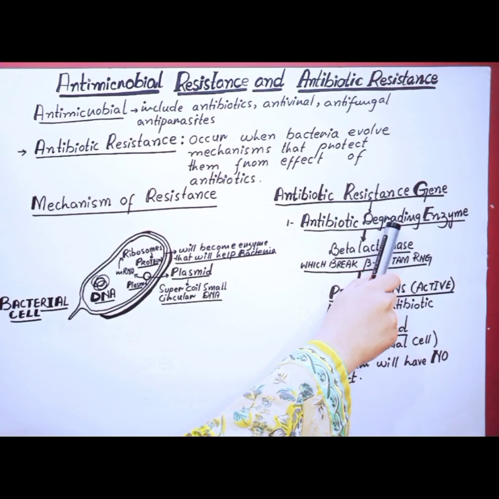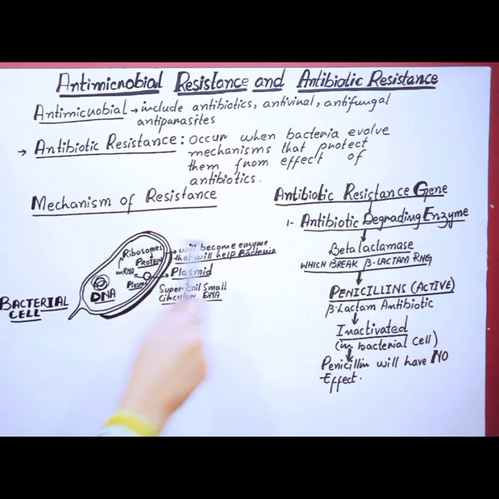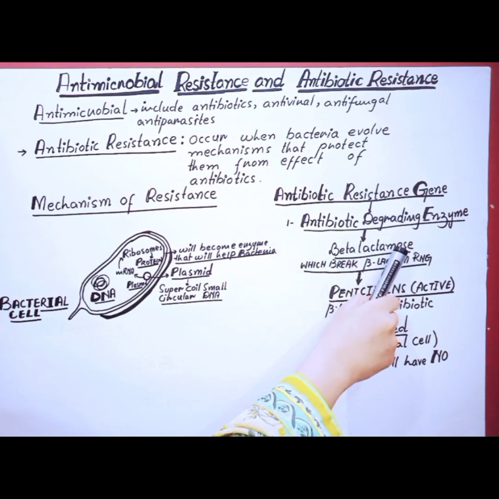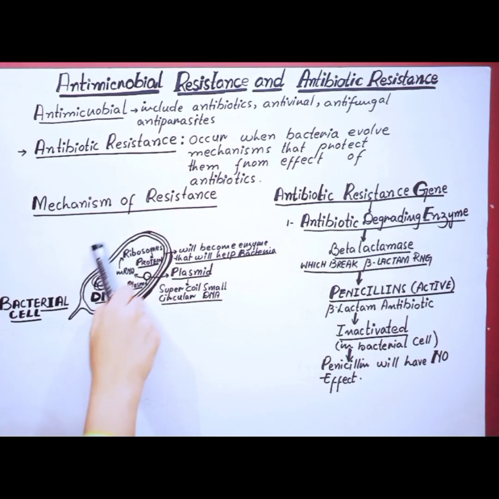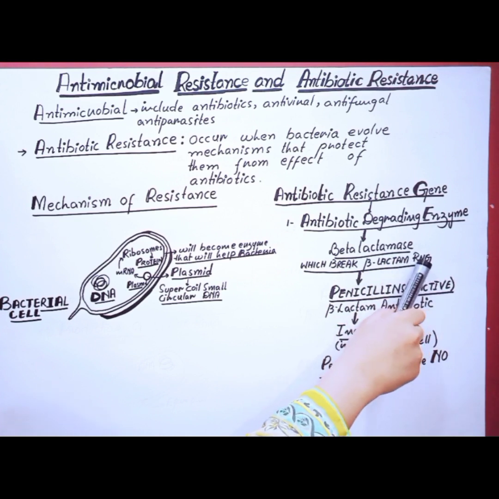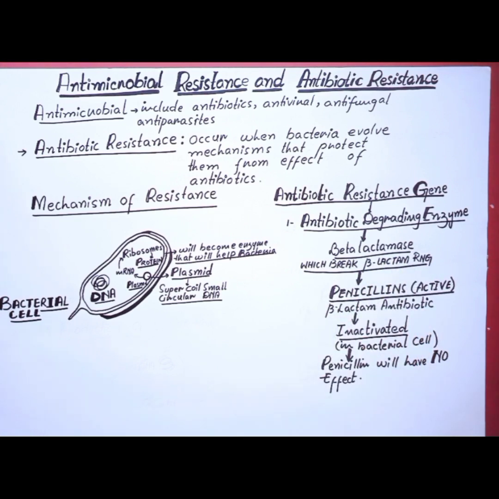Now antibiotic degrading enzymes, this is one of the mechanisms through which the bacterial cell will resist the antibiotics. Let's take the example of penicillin. Penicillin is a beta-lactam antibiotic. Beta-lactamase is one of the enzymes produced within this bacterial cell with the help of plasmids. Now this beta-lactamase breaks the beta-lactam ring, and penicillin contains a beta-lactam ring.